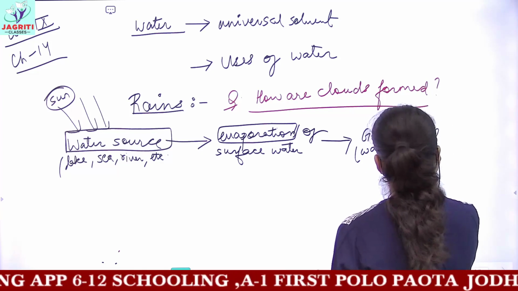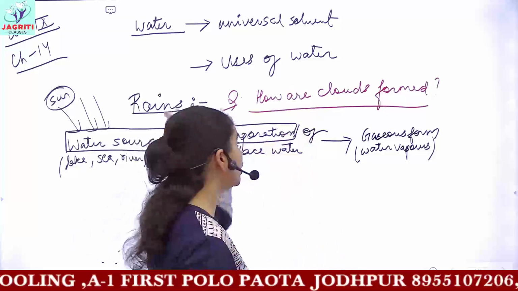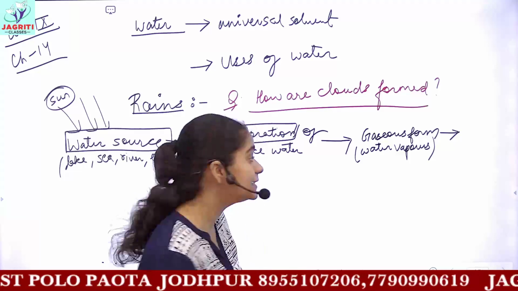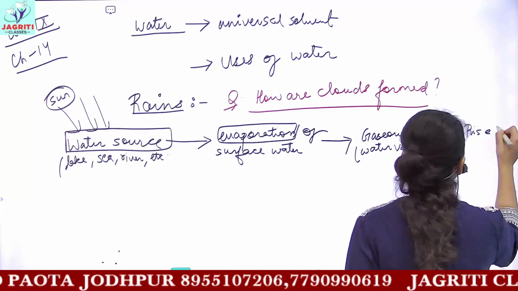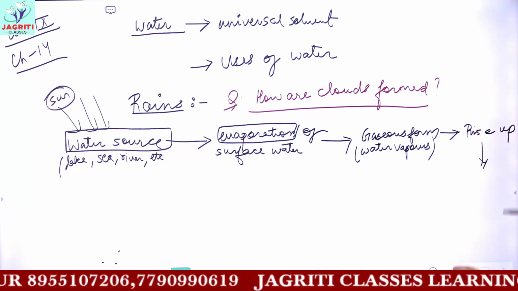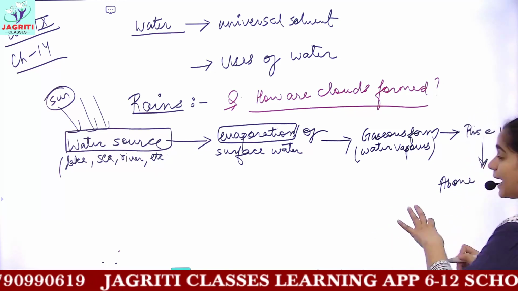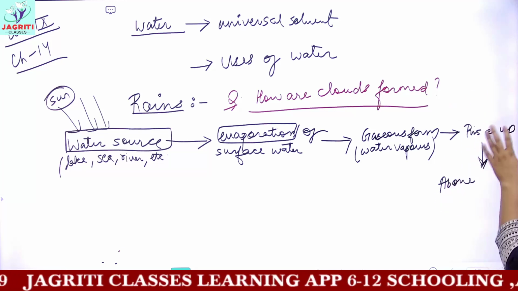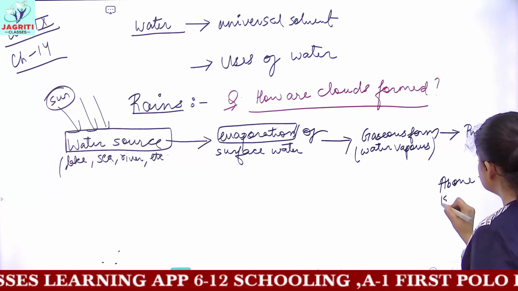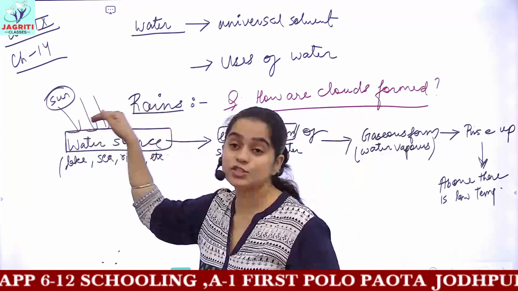So now the water vapors are formed, and these water vapors rise up from the water body. Because they are very light and have a higher temperature, they rise up, and when they reach a particular height, there above you have a low temperature compared to the temperature which was present near the water source or near the ground.